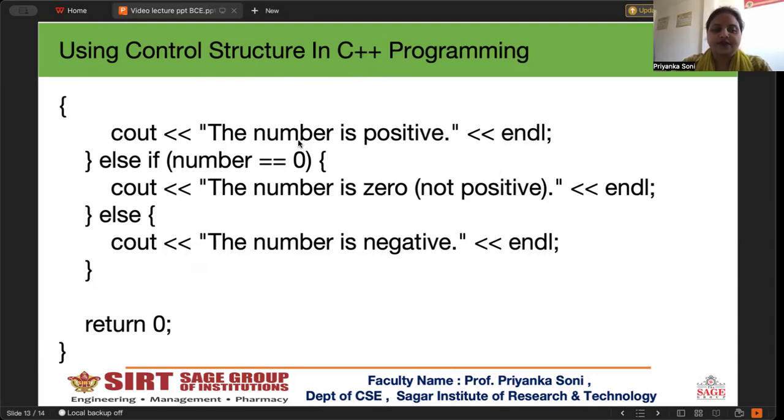Then we include the iostream library, and for input, we declare an integer variable called number. We take input from the user. Then we use selection control, if else. The program checks if number is greater than 0, then print positive. If number is equal to 0, then print 0. Otherwise, print negative. This is an example of conditional control structure.